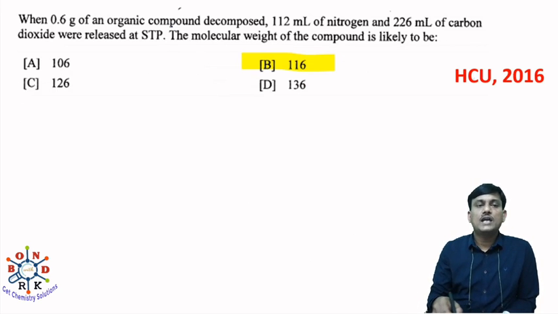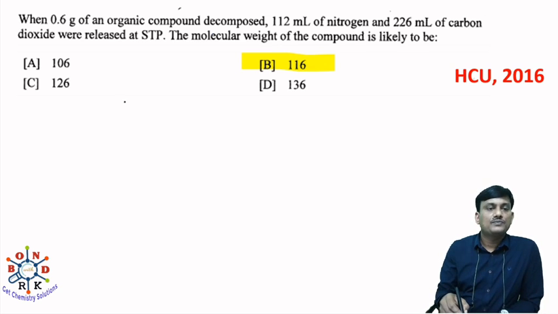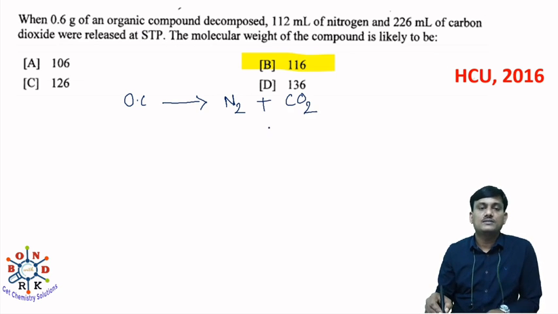When 0.6 gram of an organic compound decomposed, 112 ml of nitrogen and 226 ml of carbon dioxide were released at STP, the molecular weight of the compound is likely to be. Here, what are the gases which are released? This organic compound, when you heat, there is a release of nitrogen gas N2, and also there is a release of CO2 gas. It's not combustion, it's a decomposition.